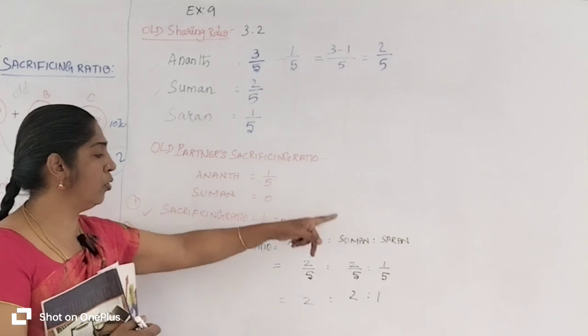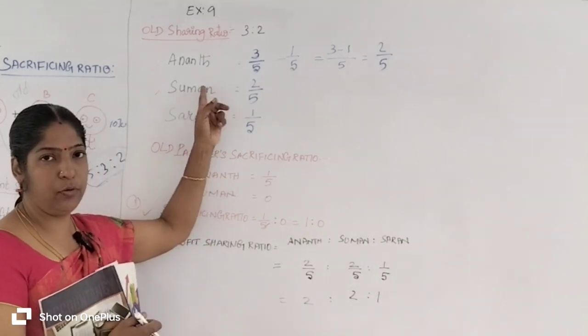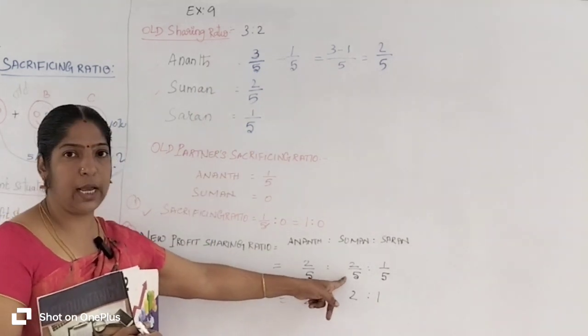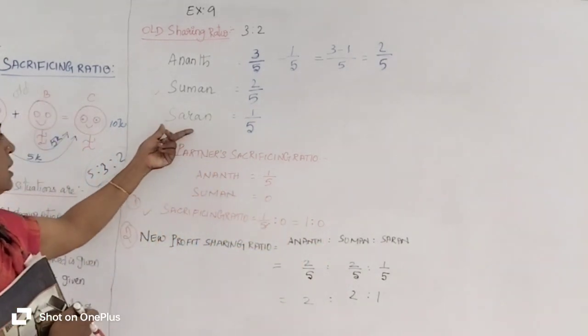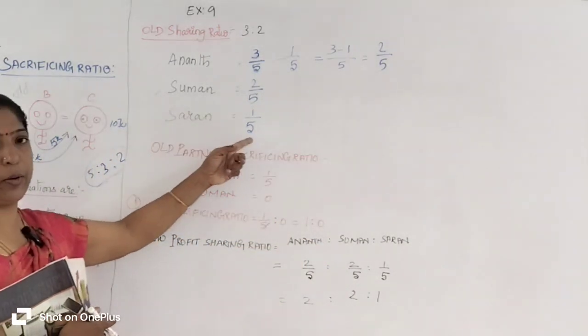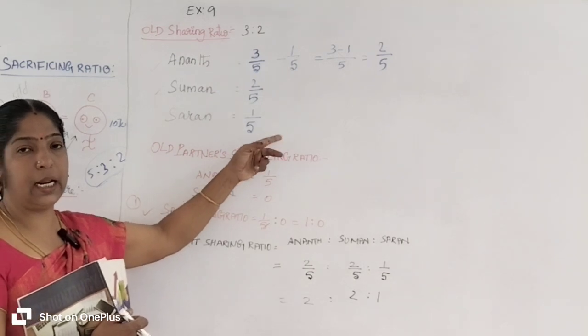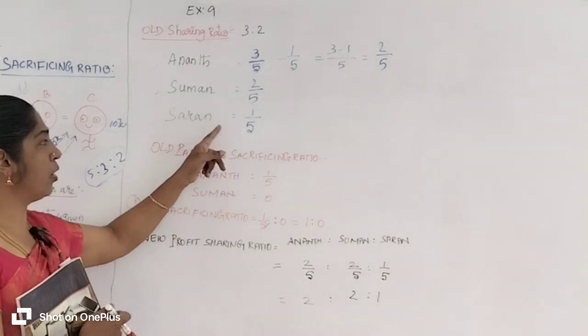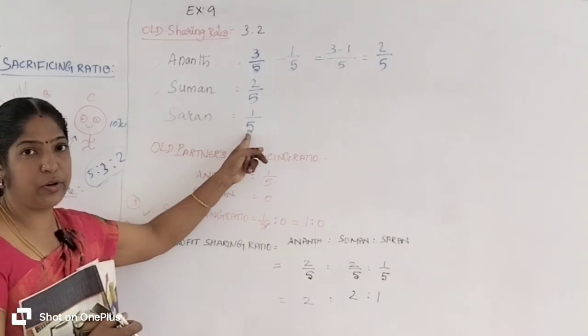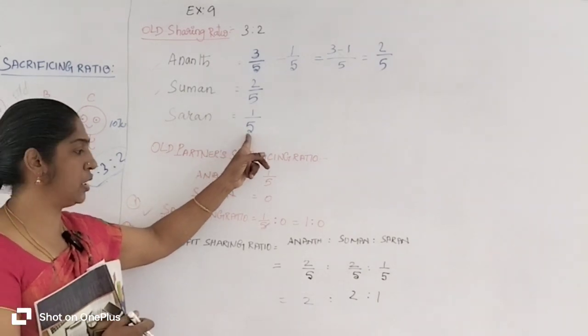You enter the old share into the new share, 2 by 5. And Saran is the new partner, he has 1 by 5, which is entirely acquired from the old partner Anand.